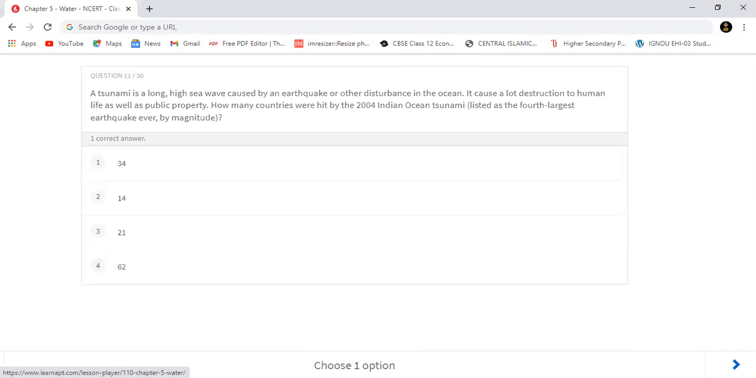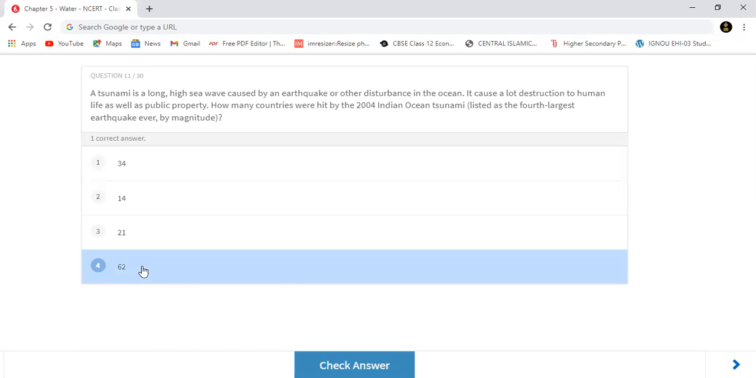A tsunami is a long high sea wave caused by an earthquake or other disturbance in the ocean. It caused a lot of destruction to human life as well as public property. How many countries were hit by the 2004 Indian Ocean tsunami? यहाँ पे countries के बारे में पूछा जा रहा है. Okay. So around 62 countries were hit. मतलब 62 बड़े-बड़े छोटे-छोटे countries affected हुए थे. Okay. ये एक फैक्चुअल क्वेश्चन है इसलिए मैं आप लोगों को बता दे रहा हूँ पहले ही.